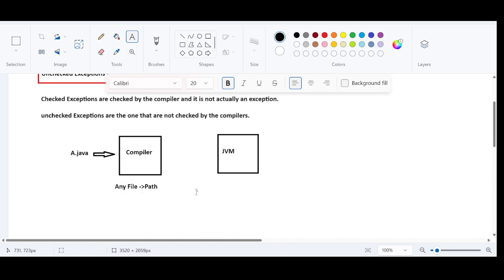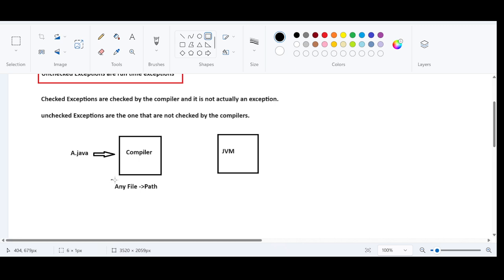Right? So the compiler will see this code and analyze it, and the compiler will understand that this file is going to generate an exception, because in the runtime there are high chances that this file may go missing.